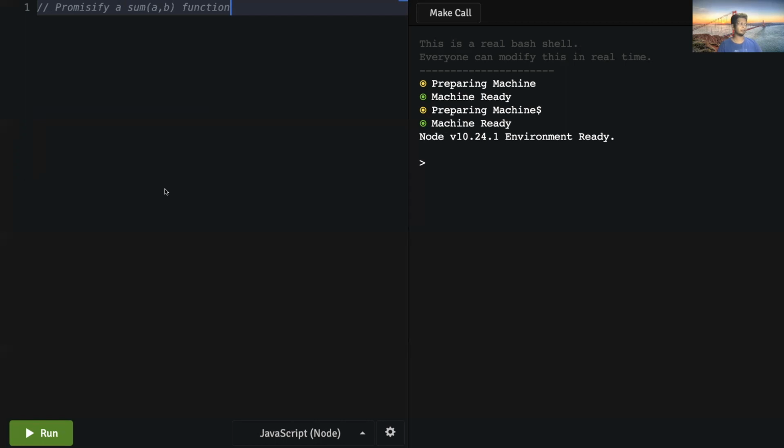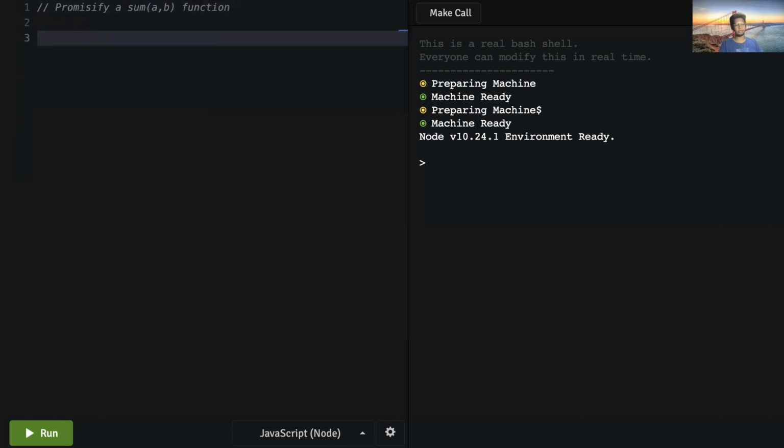But this is a base for a lot of questions you might be asked: promisify some function. Sum is just one type of it. You could be asked anything. So if you know how to promisify one function, you can pick any function and try it out on your own. So we're going to try to solve this.